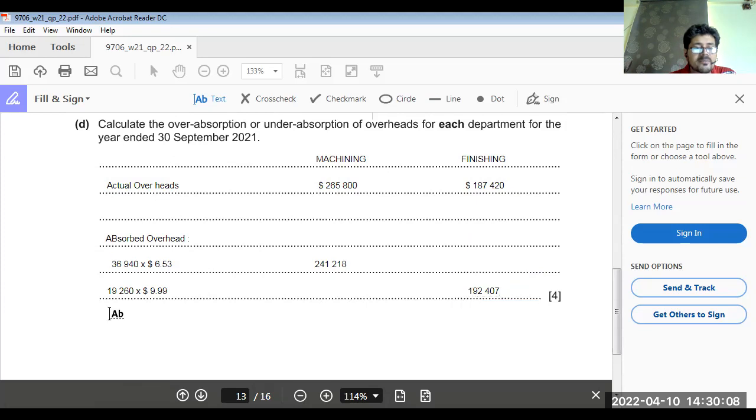Here we are: 265,800 minus 241,218 is 24,582 under absorbed.